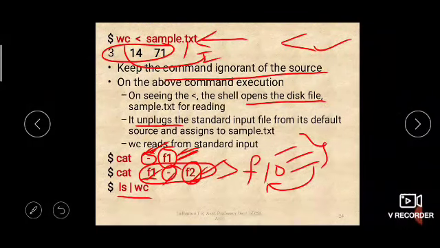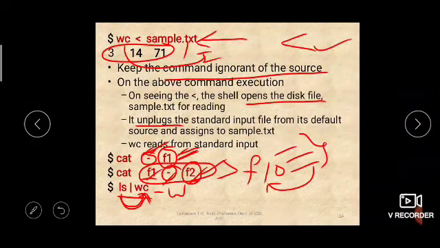Similarly, here is another example, ls pipelined with WC. As I said, pipeline means the output of command 1 will be given as an input to command 2. So ls pipelined with WC means the output of ls, which displays all the files and directories in your current directory, will be taken and given to WC. WC will count the number of words. You can give WC minus W. If you give minus W, it will count all the words, so it will count all the file names, and it will tell you how many files are there in your current directory, right?